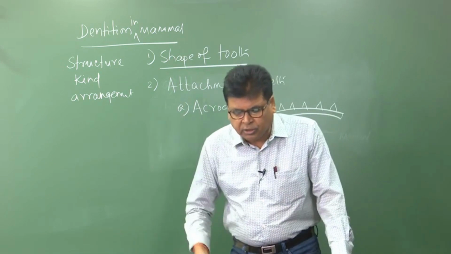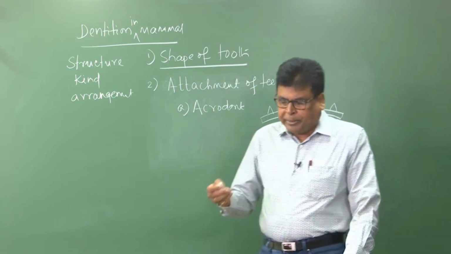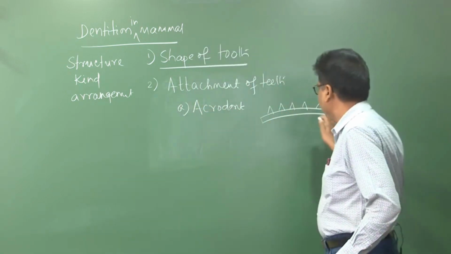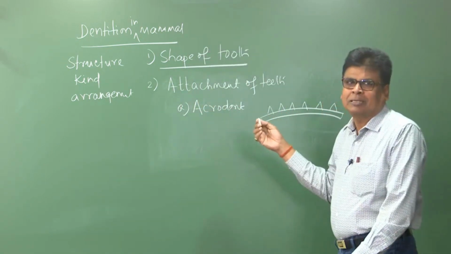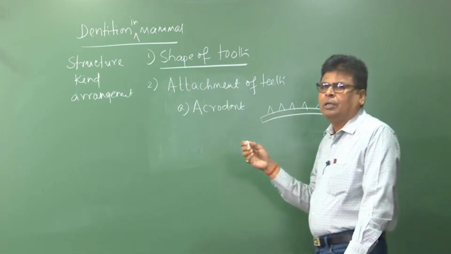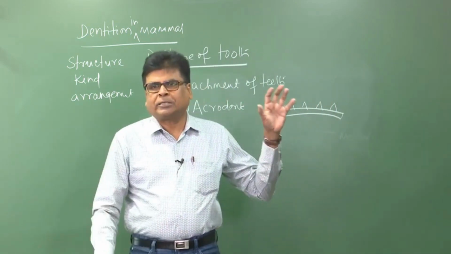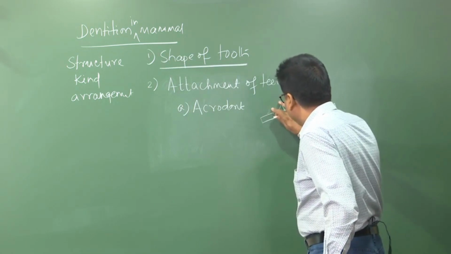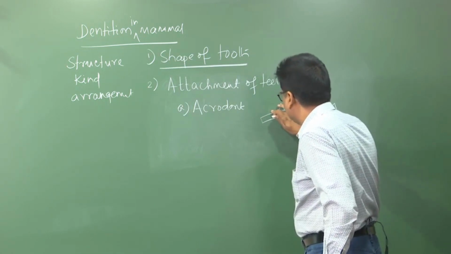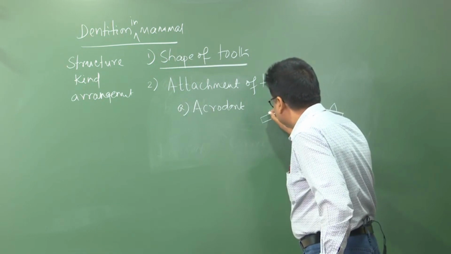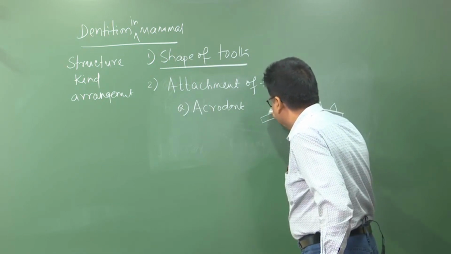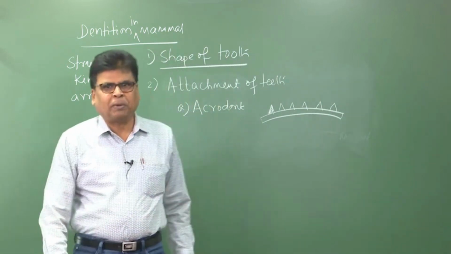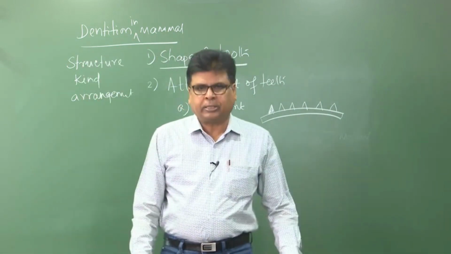So these teeth are apt to break off easily but are replaced. They are easily broken but easily replaced. That means there is no gap whether the teeth are present or not. For example, if this tooth is broken, immediately it grows again in this place. This is the development of the tooth, replaced immediately. So, this is acrodont.